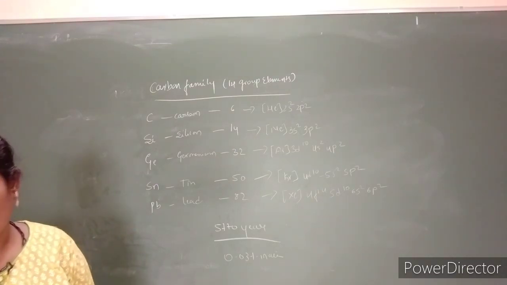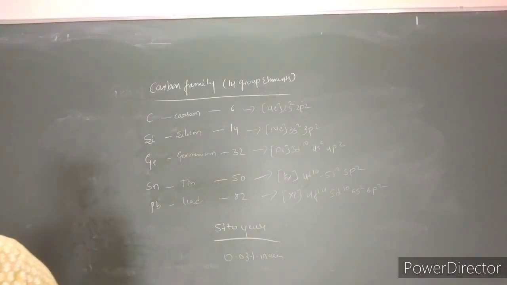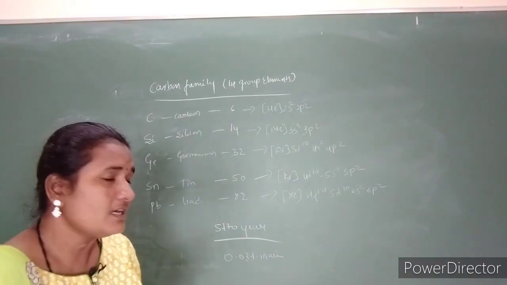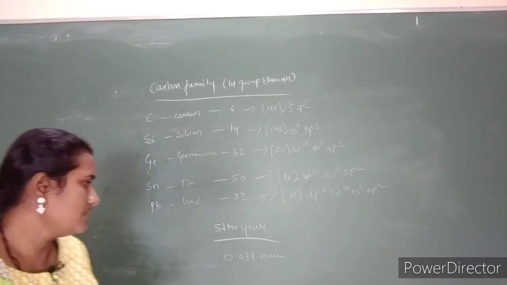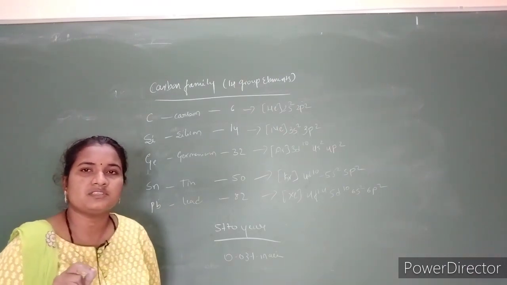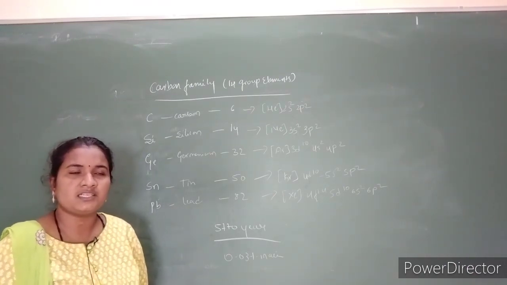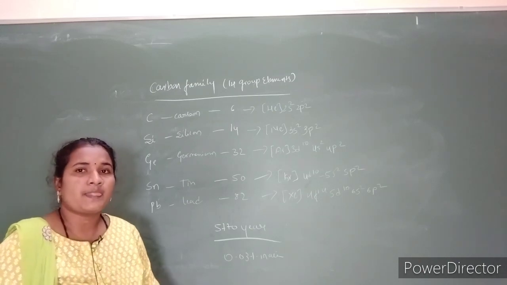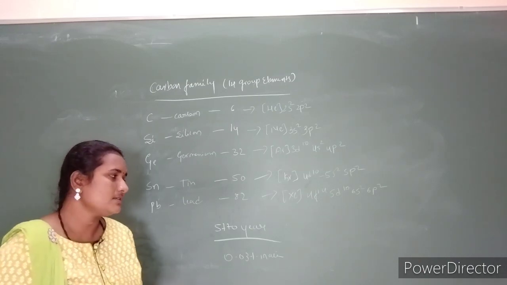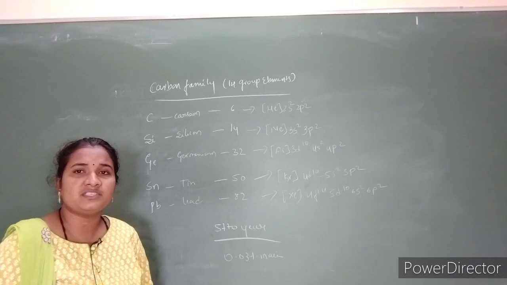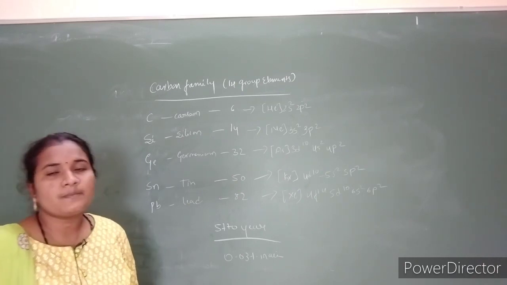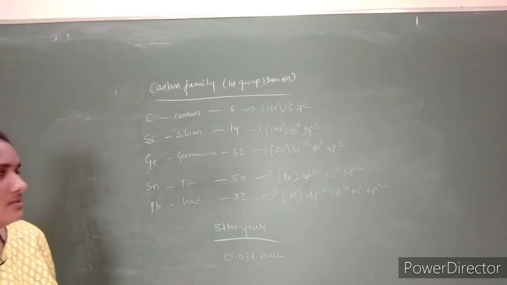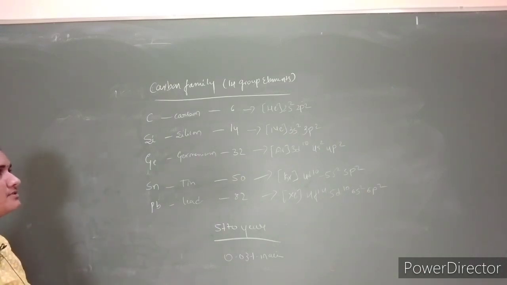The pure forms of germanium and silicon are used as transistors as well as for the preparation of semiconductors. Tin is present in traces, meaning it is rarer, but germanium and silicon in pure form are used as transistors and semiconductors. This is the electronic configuration of the group 14 elements.